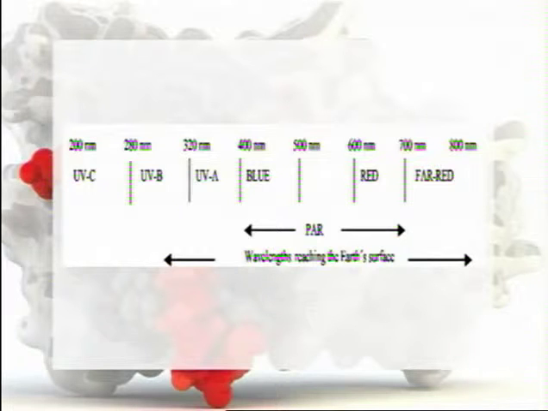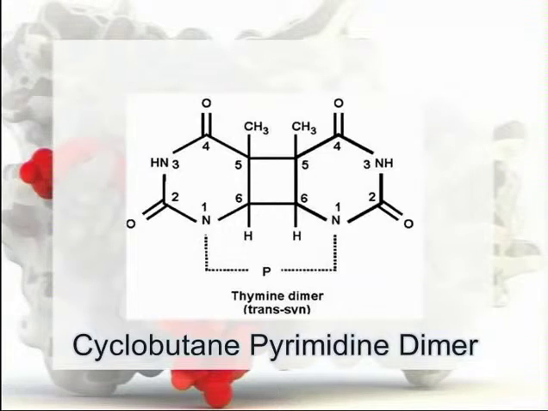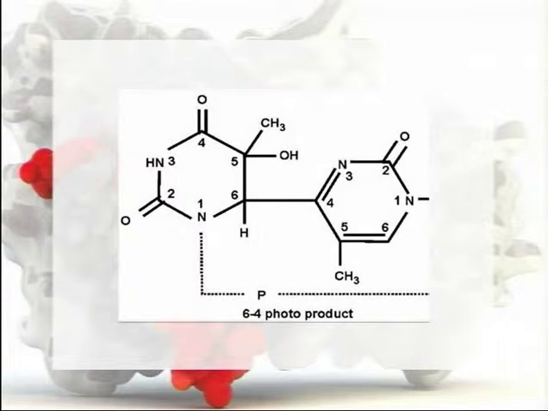The major type of DNA damage caused by exposure to ultraviolet B is the formation of dimers between adjacent pyrimidines. That is, UV photoproducts consist primarily of cyclobutane pyrimidine dimers, the abbreviated form is CPD, and 6,4 photoproduct dimers, the abbreviated form is 6,4-PP. The occurrence of cyclobutane pyrimidine dimers is much more frequent than 6,4 photoproduct.